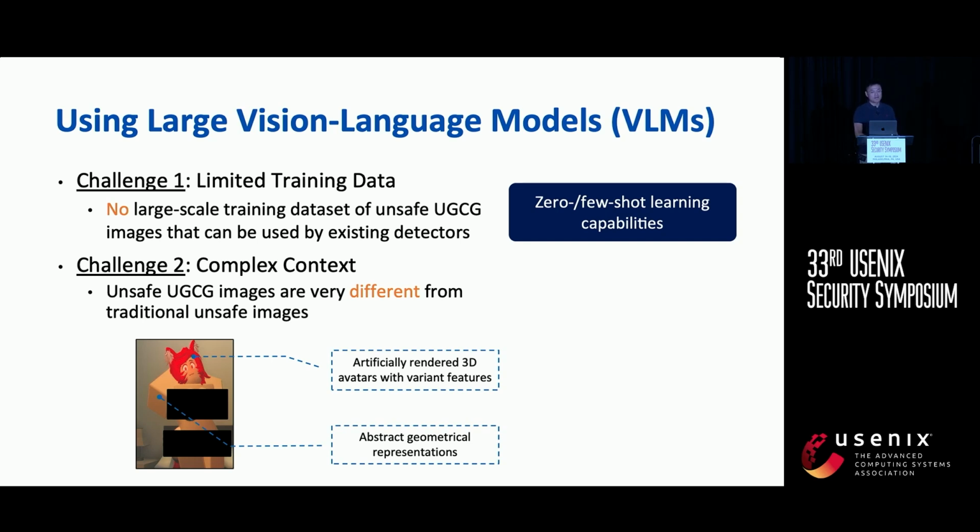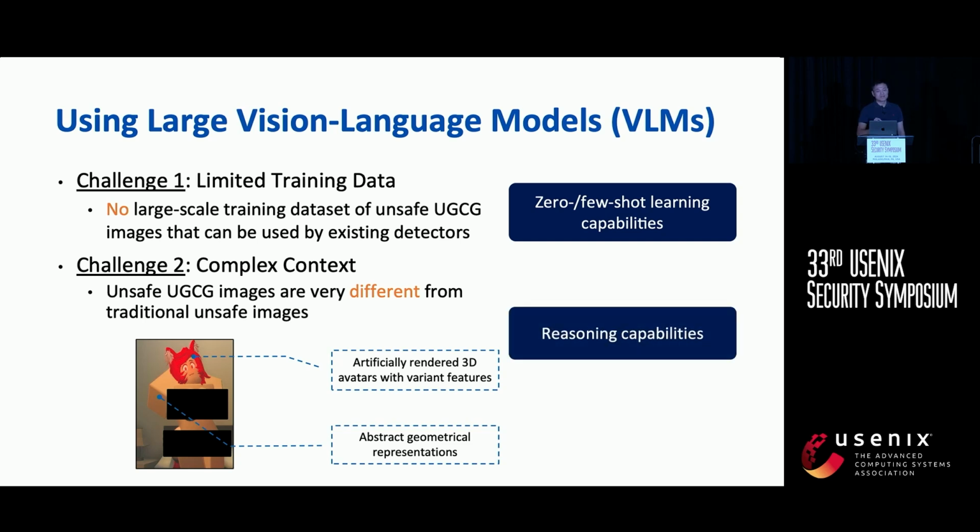And for the complex context challenge, we can explore large vision language models' reasoning capabilities to understand the different visual representations. Actually, in our work, we use two large vision language models. One is an open source model, InstructBLIP, and the other one is the well-known GPT.